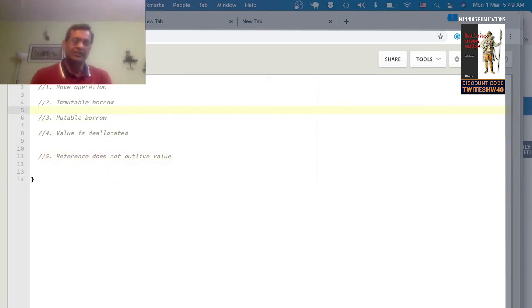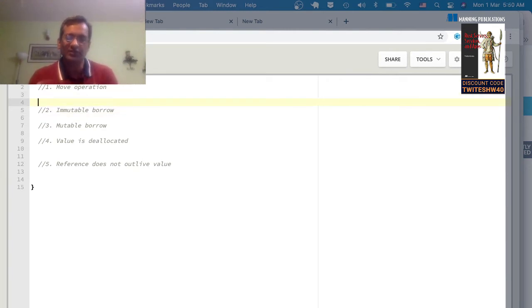So let's look at this. If you distill Rust's ownership model, there are of course a lot more nuances, but if you understand these five key aspects, it will give you an idea of what is unique about Rust's memory management model.